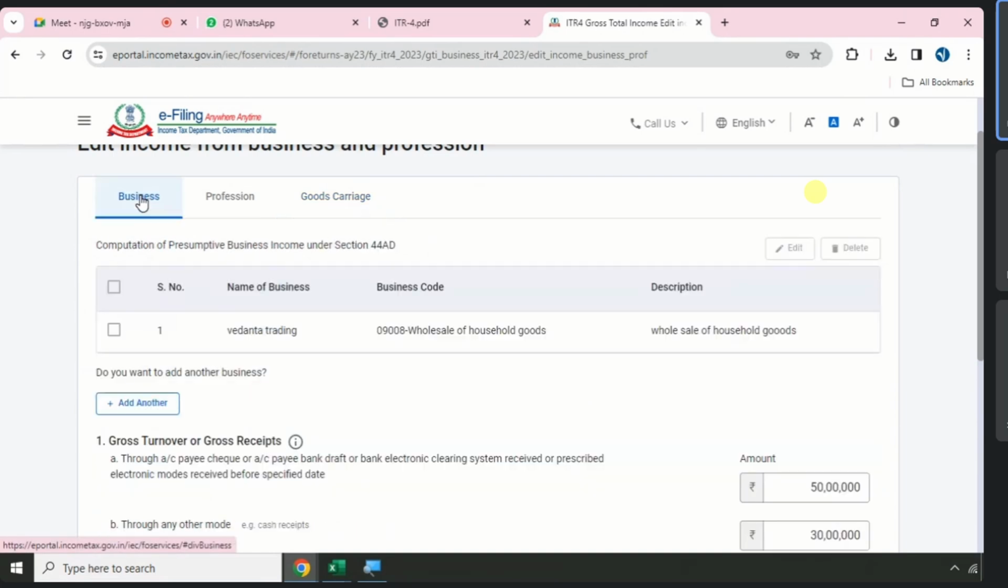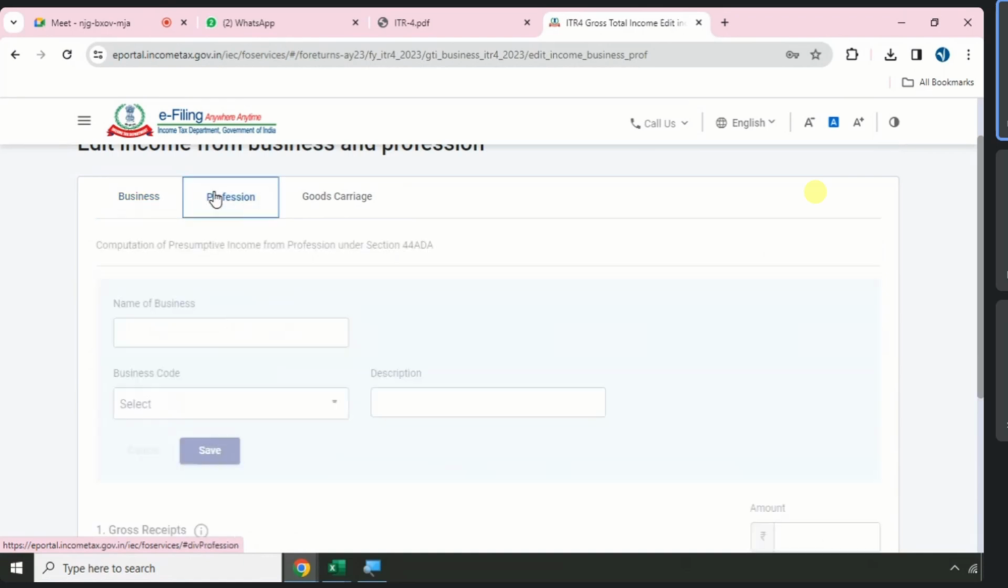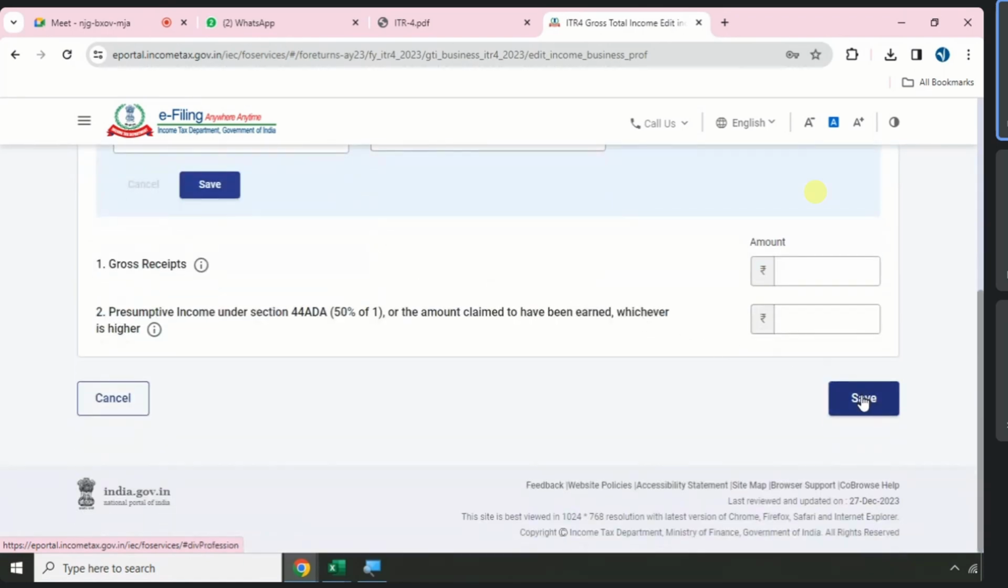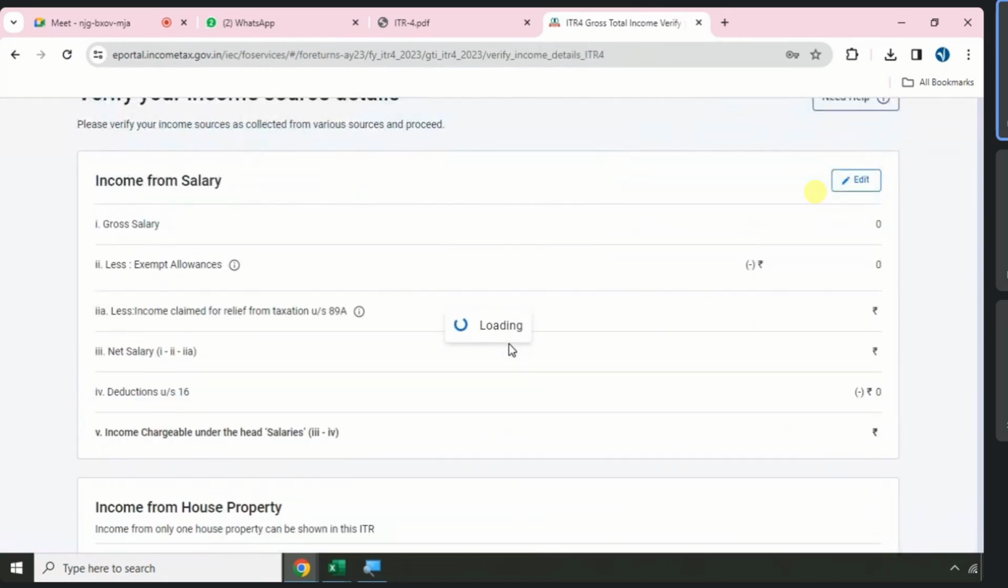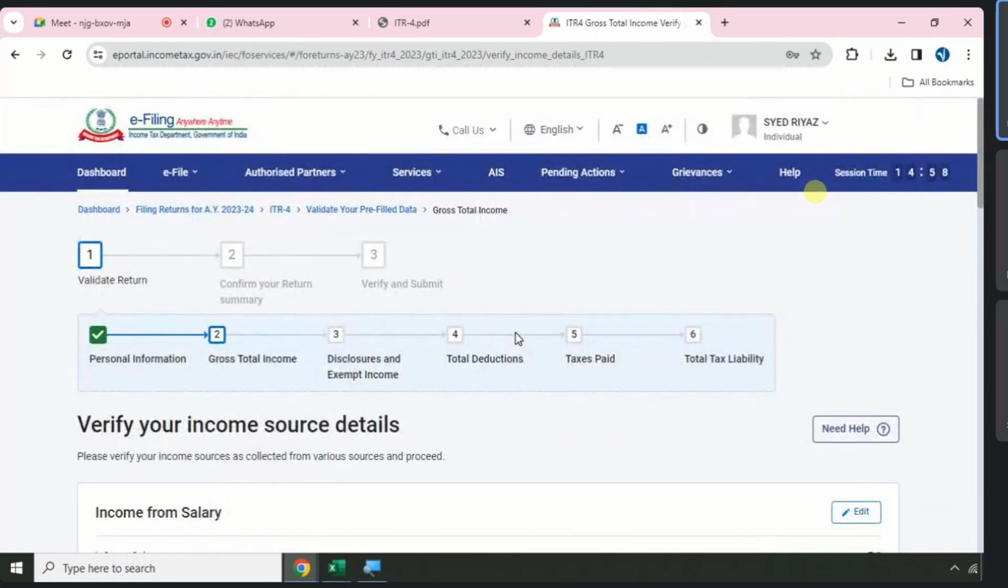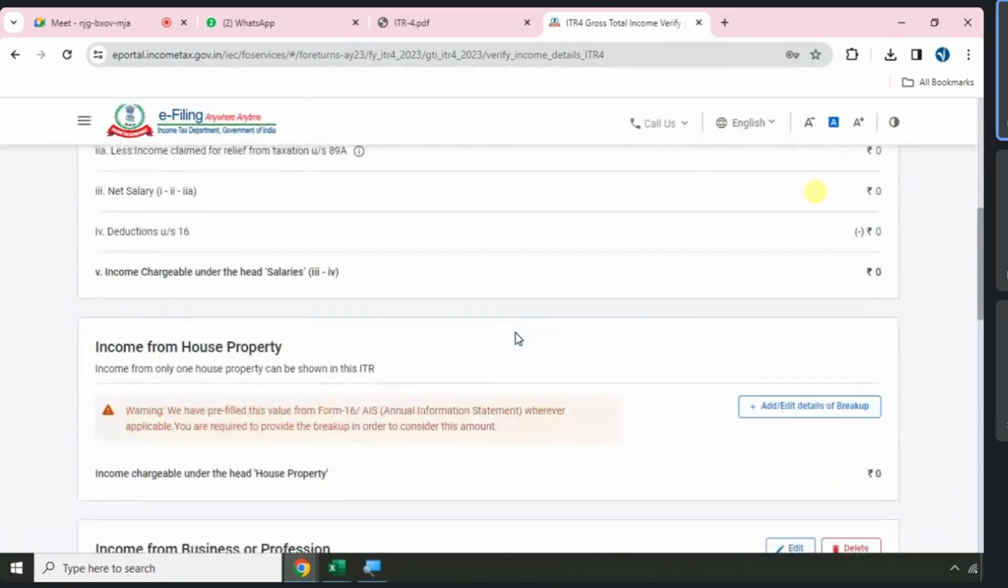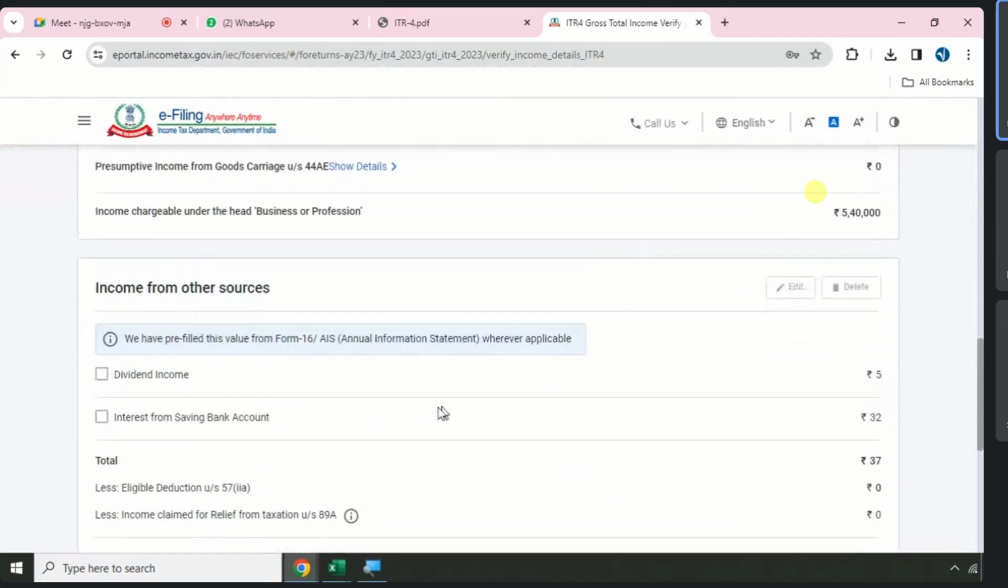Mostly we will not use this, but regularly we'll go for businesses and professions. Remember these two rules. If you have business, add in business. If you have profession, add in profession. And directly go to what I reported, only one, that is business. Business income how much? Turnover 80 lakhs reported, profit 5,40,000 reported. Turnover 80 lakhs, profit 5,40,000. Directly go and save.